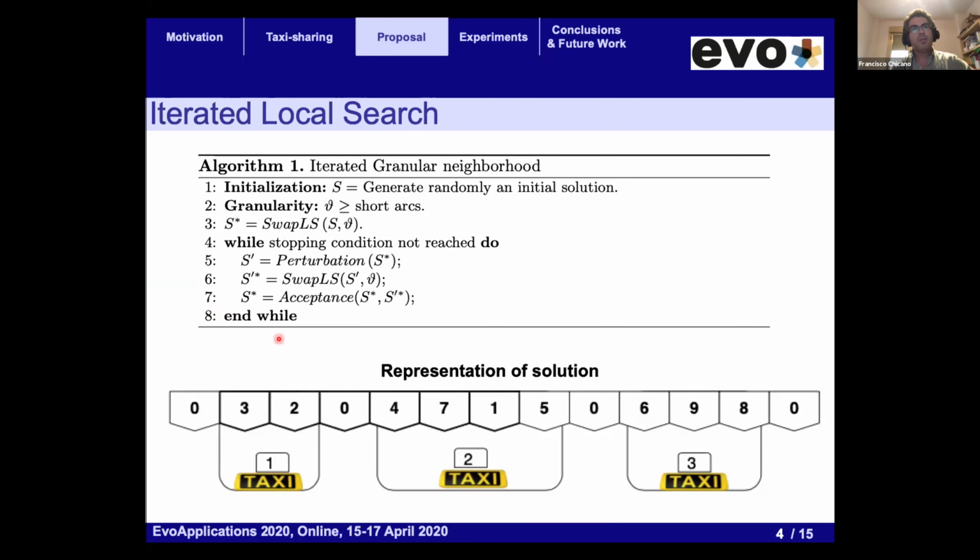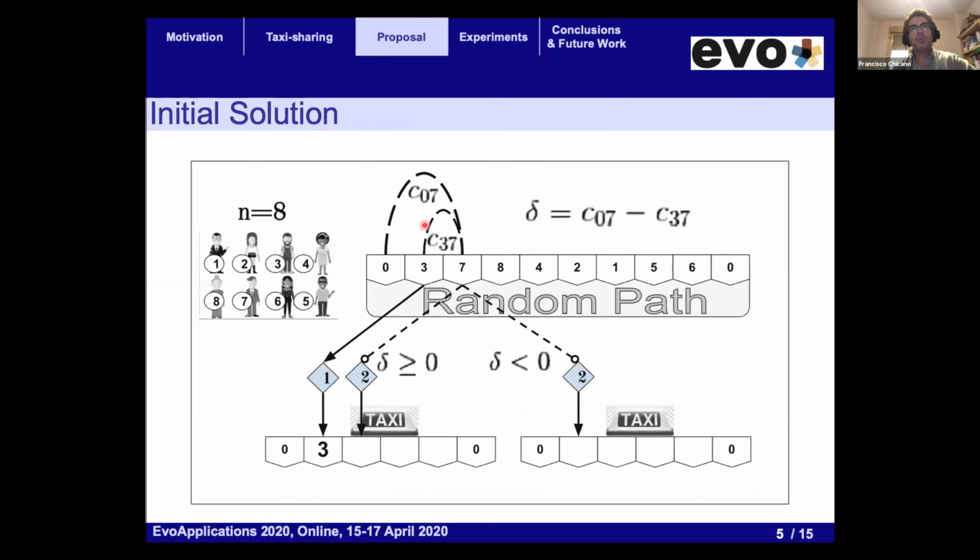For the initial solution, we generate a random permutation of the passengers, and then they are introduced into taxis in order. But we introduce passengers until we exceed the capacity of the taxis, or if we find that it is better to start from an origin to a destination rather than following the same taxi, we also start a new taxi.